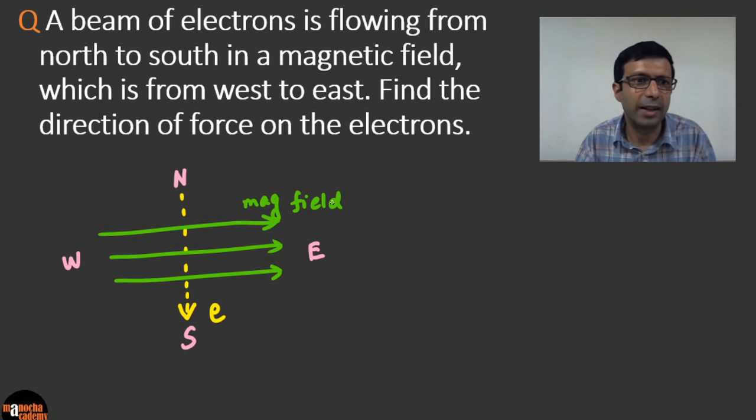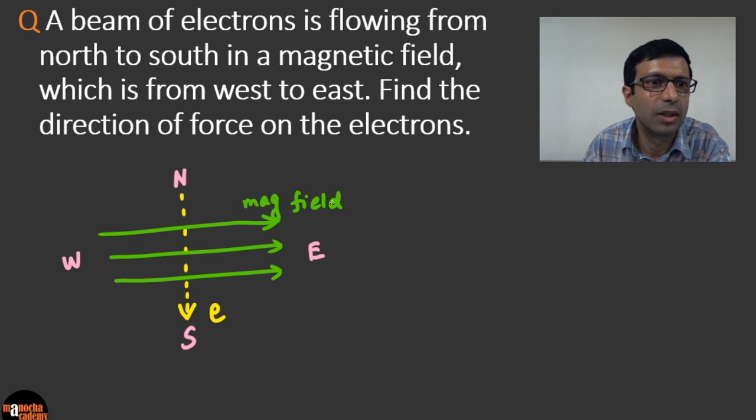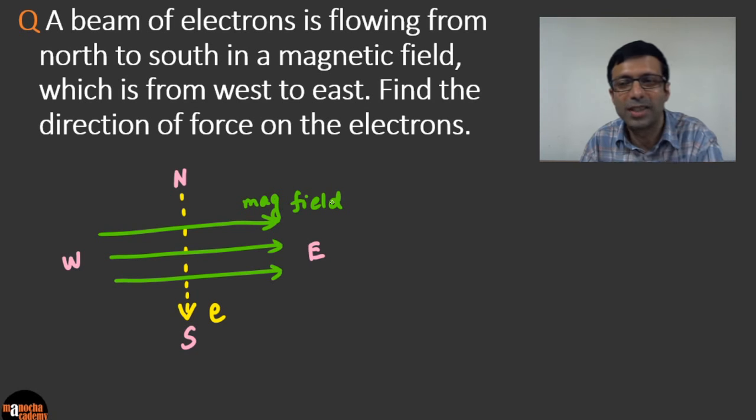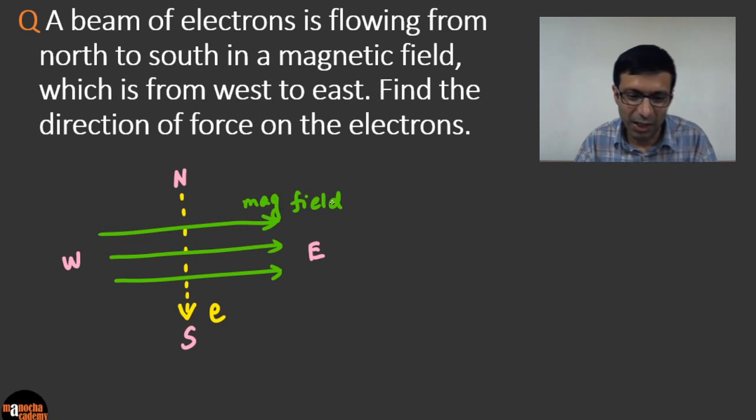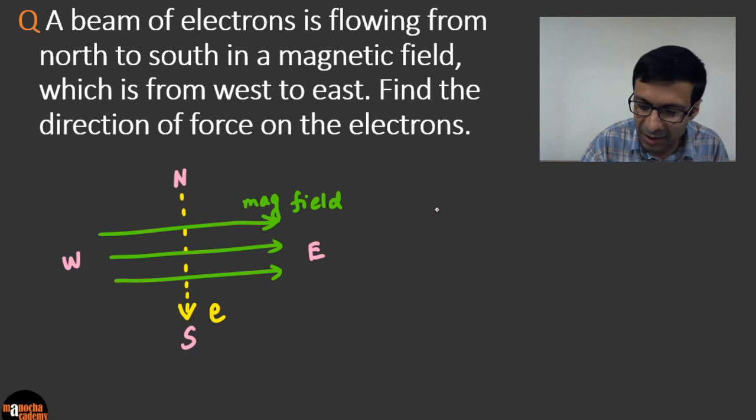Now you need to find the force on the electrons. Okay, so I want all of you to try this. So what do you think? What is the important concept here? How do you do this? So what rule do we need to use? That's right, we need to apply Fleming's left-hand rule, right?